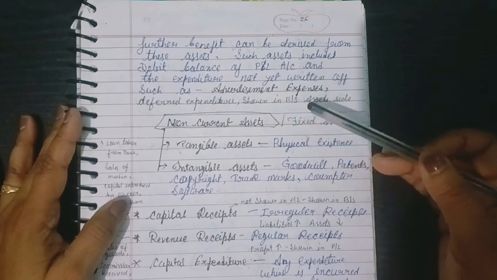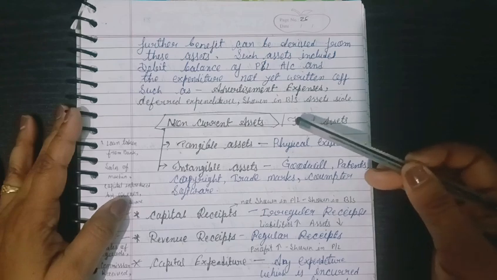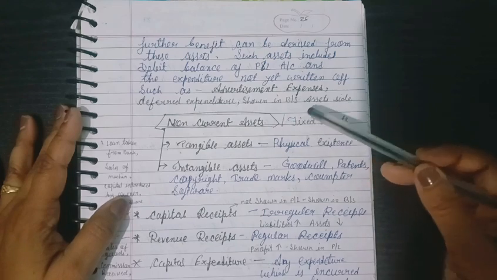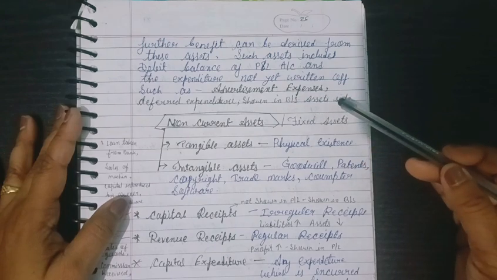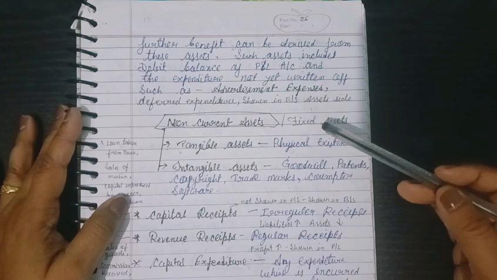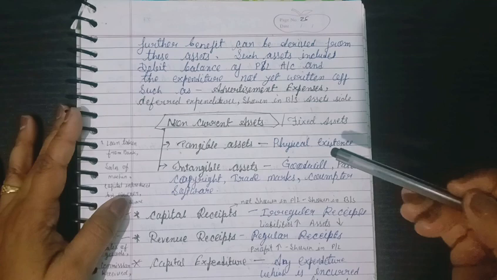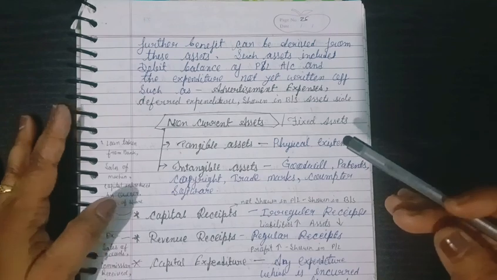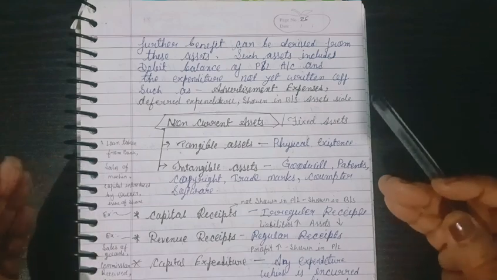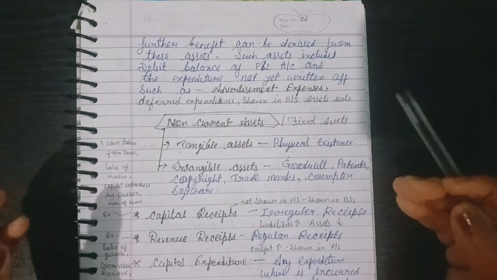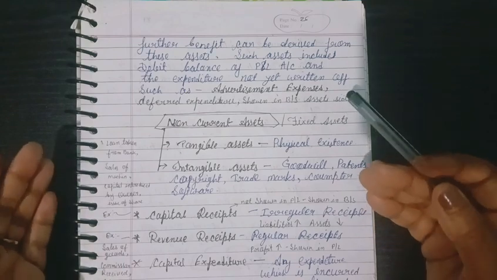And the expenditure not yet written off, such as advertisement expenses and deferred expenditure, is also shown on the asset side. Advertisement expense is considered an asset in the business, because the business spends a lot of money on advertisement. The business thinks this is an investment, so it is considered an asset. Why? Because through the advertisement customers come to the business, and definitely the business will get a profit with this advertisement.